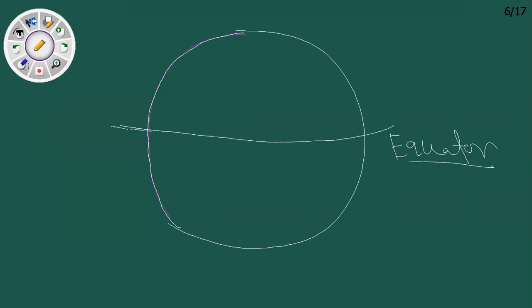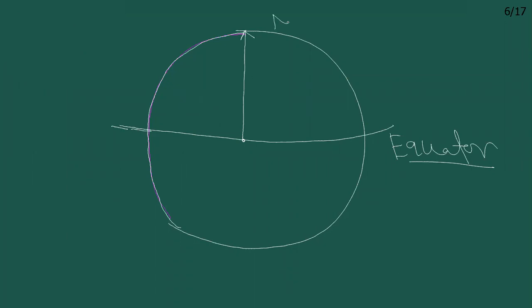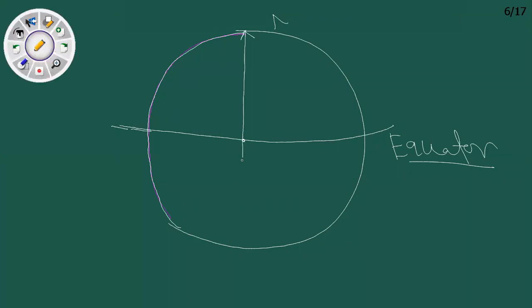If you move from the equator toward the north, this is the northern hemisphere of the earth. As we move downward towards the south, this is the southern hemisphere of the earth.